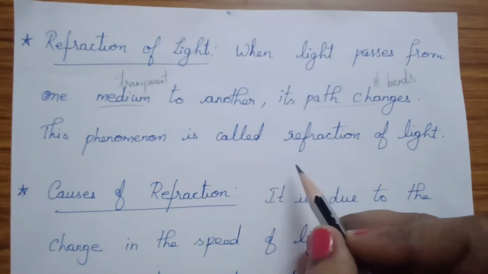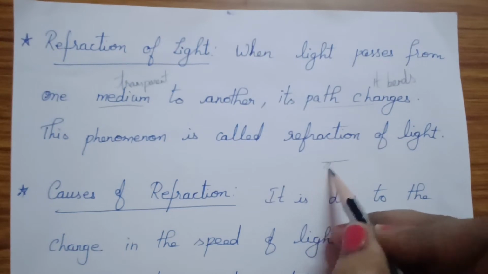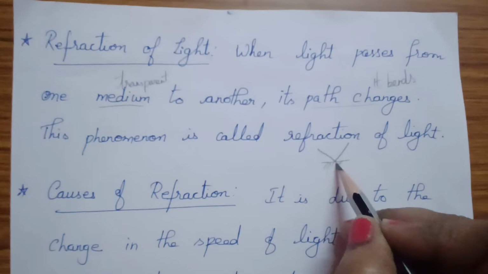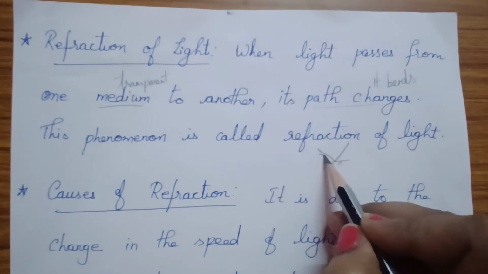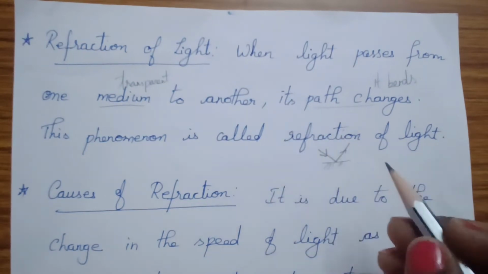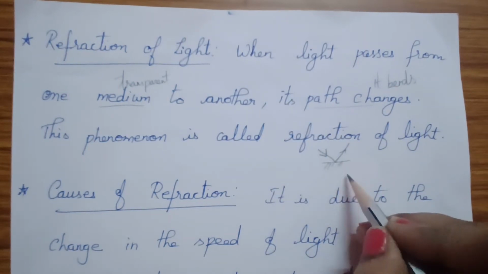If it is an opaque medium or if it is a mirror, the light will be reflected back, right? So it will not enter through this medium. So this is your incident light, and this is your reflected light. But refraction is when it enters this medium.